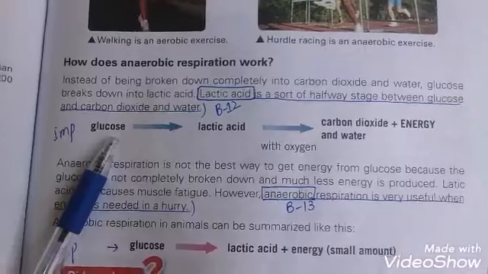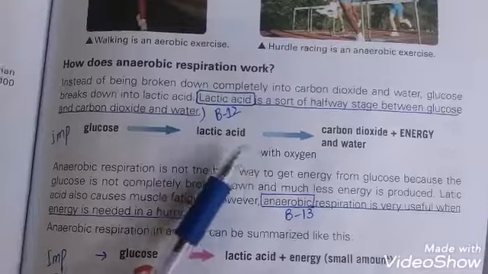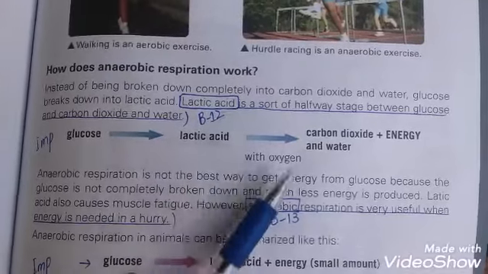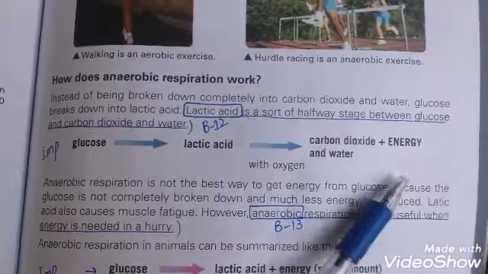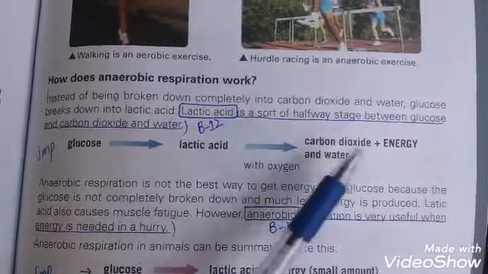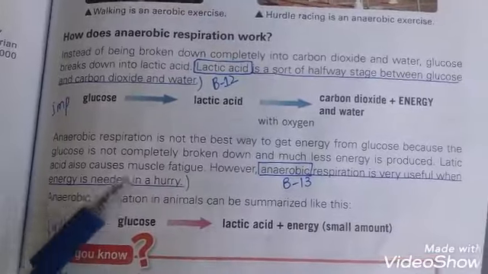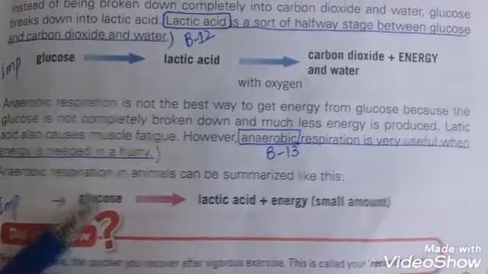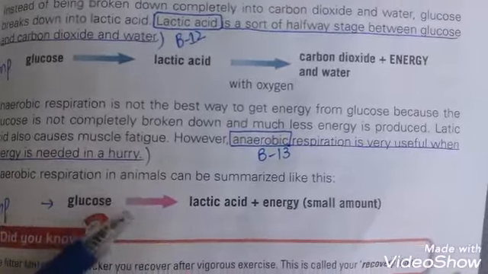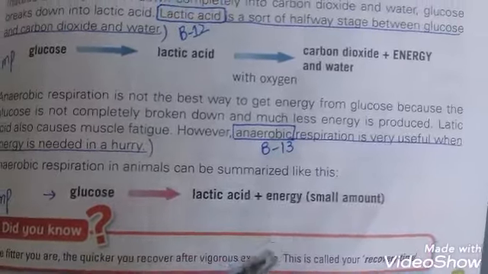In this word equation, you can see that glucose is first converted into lactic acid and then combined with oxygen to produce carbon dioxide, water, and energy. Instead of breaking down completely into carbon dioxide and water, glucose breaks into lactic acid. Anaerobic respiration is very useful when energy is needed in a hurry. Another word equation: anaerobic respiration in animals, glucose is directly converted into lactic acid and energy in a small amount.